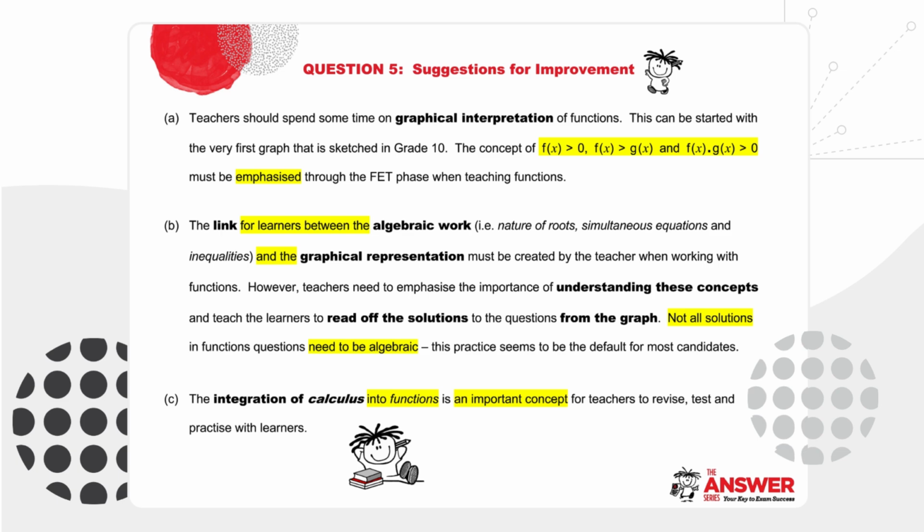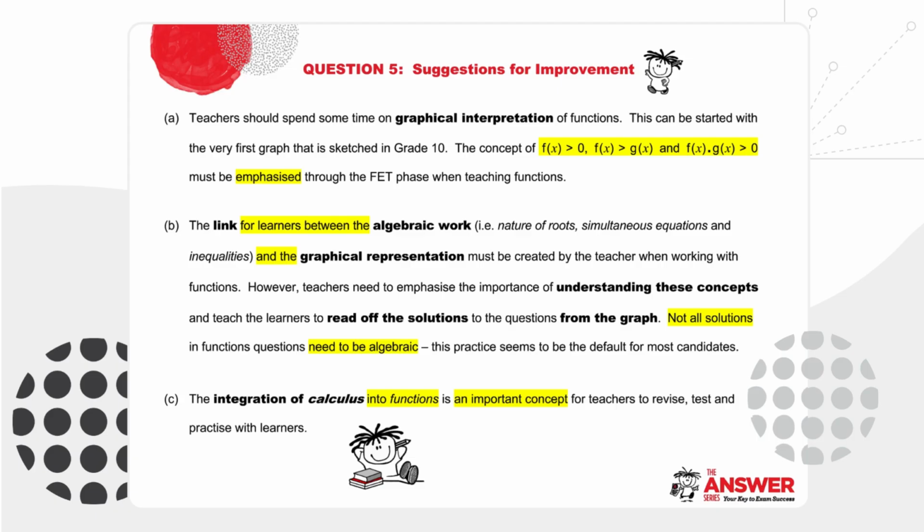A. Teachers should spend some time on graphical interpretation of functions. This can be started with the very first graph that is sketched in grade 10. The concept of f(x) > 0, f(x) > g(x), and the product of f(x) and g(x) > 0 must be emphasized through the FET phase when teaching functions.